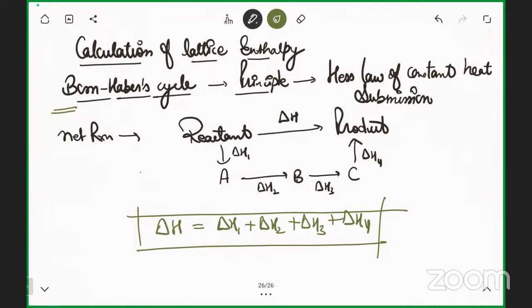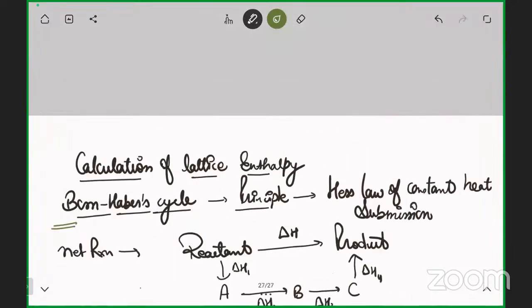Do you understand what Hess law is now? Any doubt in Hess law? No, sir. Okay.